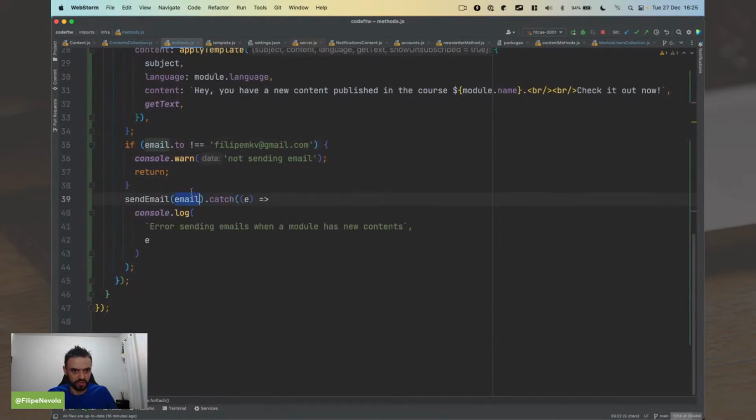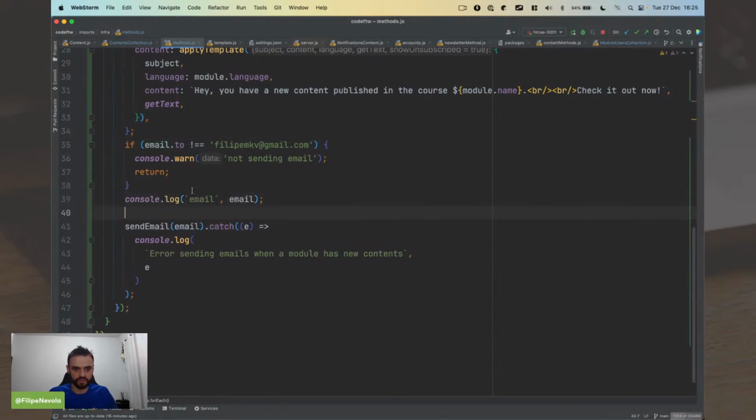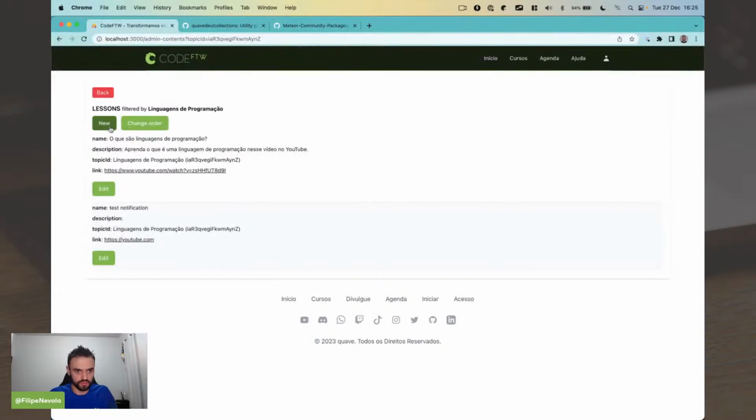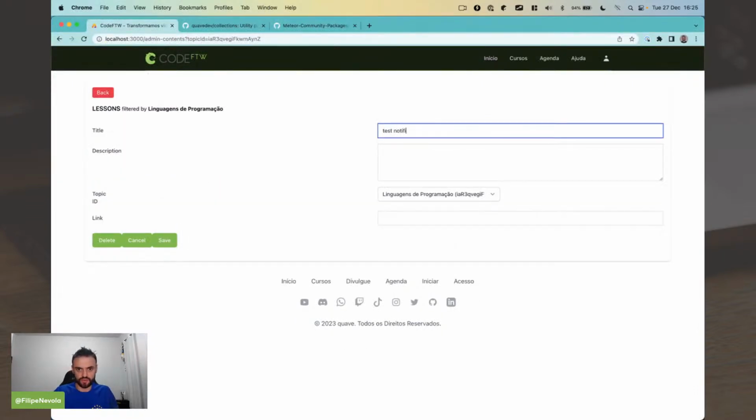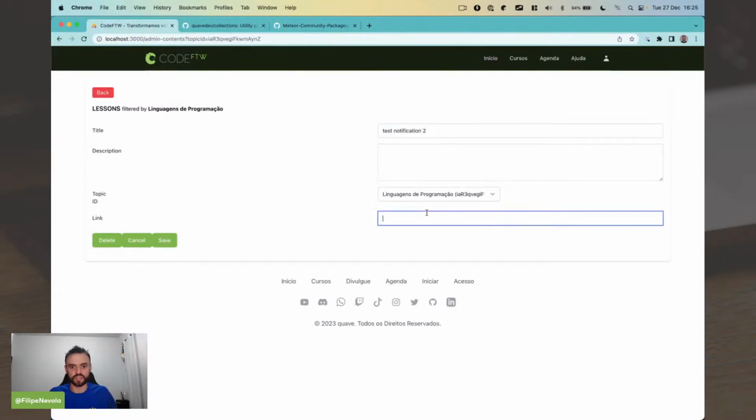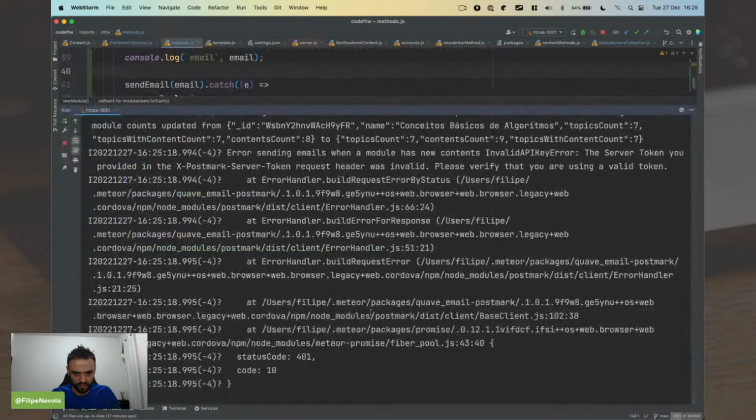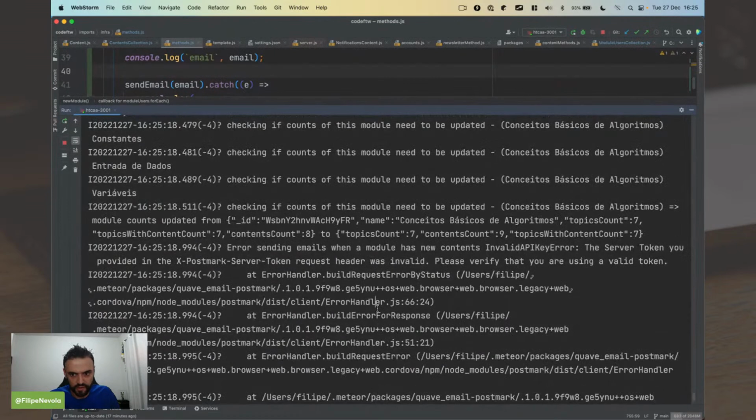Now let's just log this email here to see if this email is going forward. Let me create one other one. That's notification 2. The error is just because I'm using the wrong token on purpose because I don't want to send any email from my development environment. So it's not an error itself. Okay, let's see.